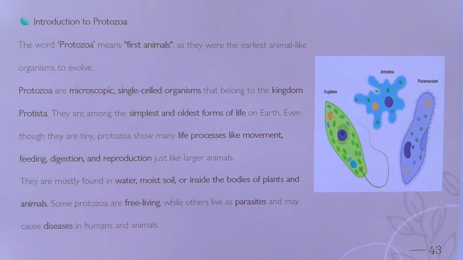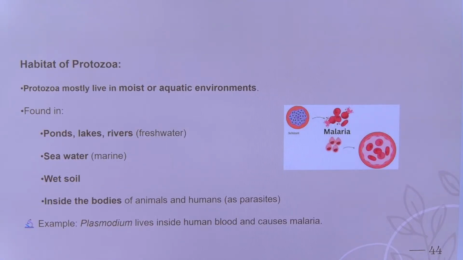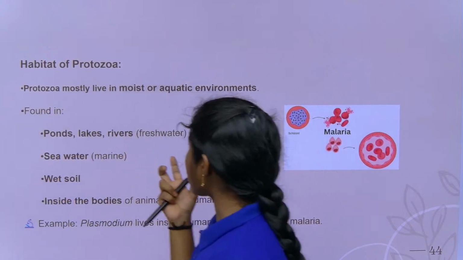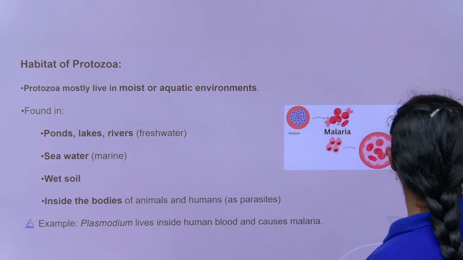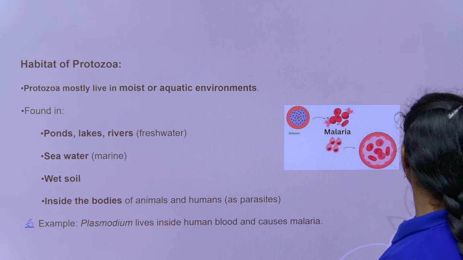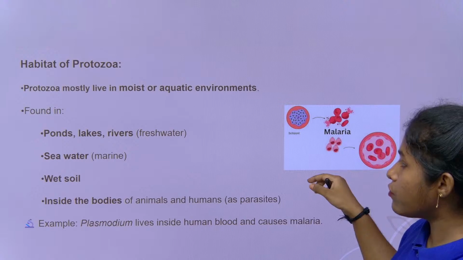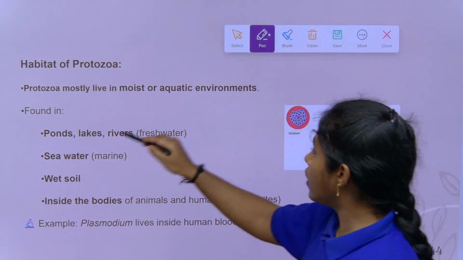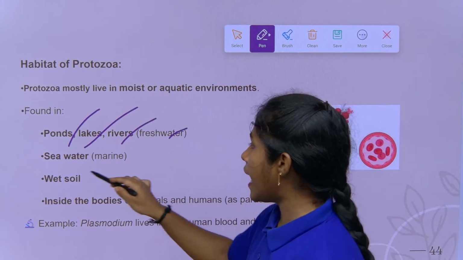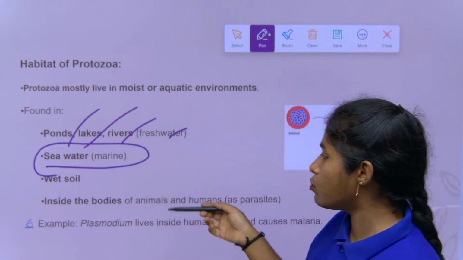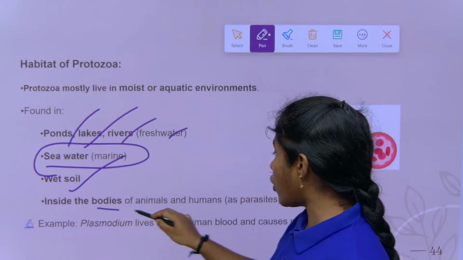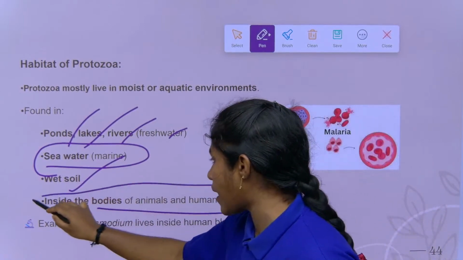In what habitats? Habitat means where the suitable environment conditions are there for the protozoa to grow. Protozoa mostly live in moist or aquatic environments, found in ponds, lakes, rivers, fresh water and sea water. In marine water, with more salinity, they also grow, and in wet soil and inside the bodies of animals and humans as parasites.